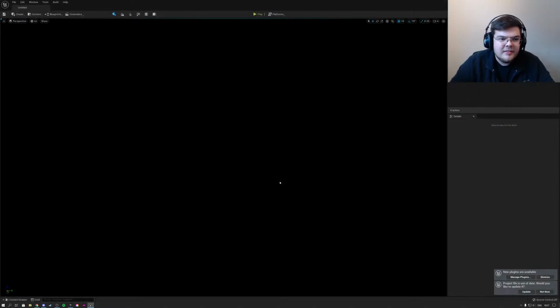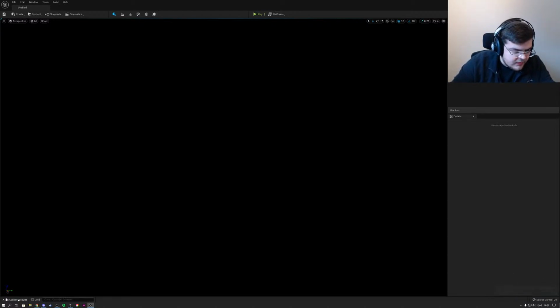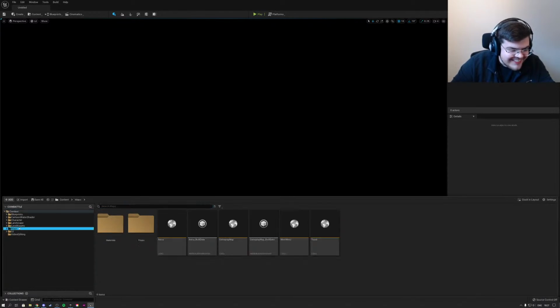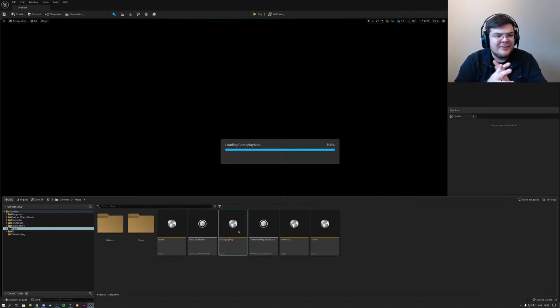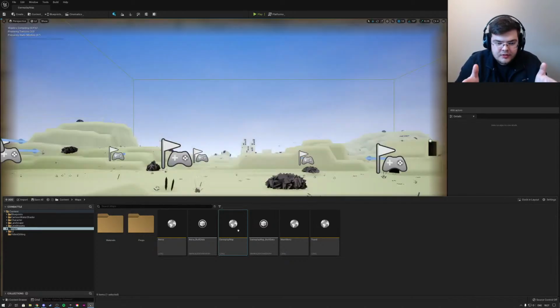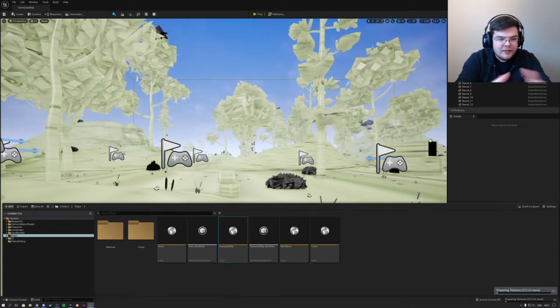This looks really cool, the starting screen. Whoa, I'm so excited. Okay, new plugins, dismiss, project out of date. Okay, let's update. Let's see if my project works in Unreal Engine 5. Let's open the gameplay map for our Coin Battle game and see if everything is there. I'm curious about the landscaping tools as well, because we've been using these a lot recently to create this island. It's probably going to compile a bunch, and I've never seen this before.